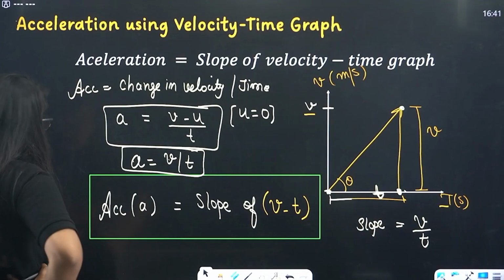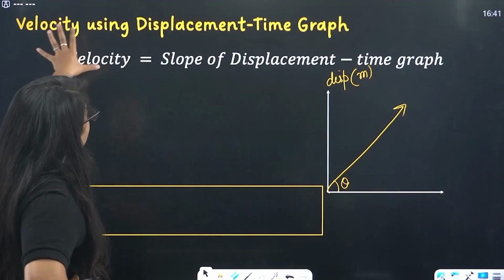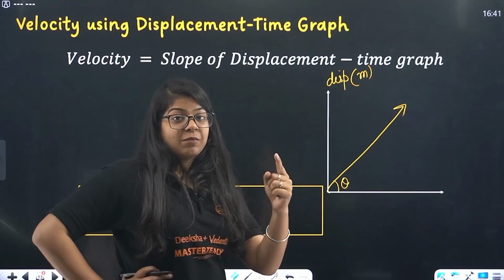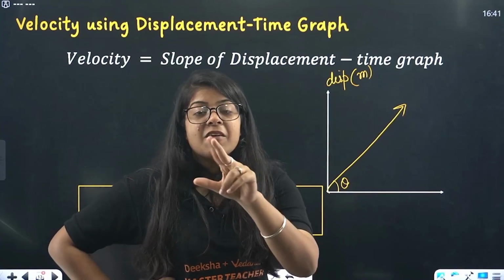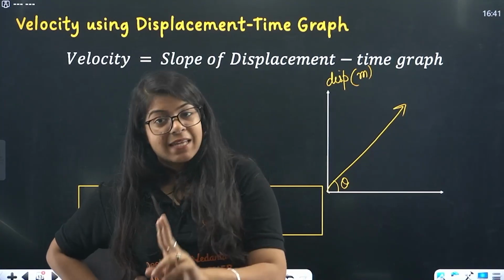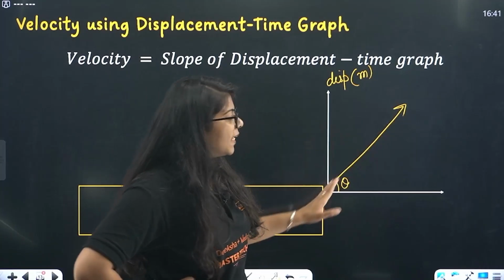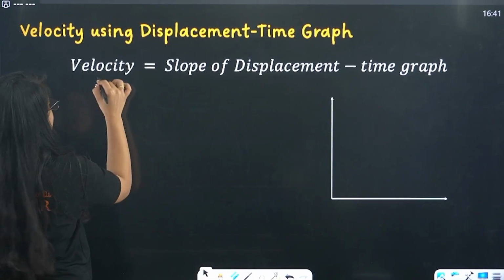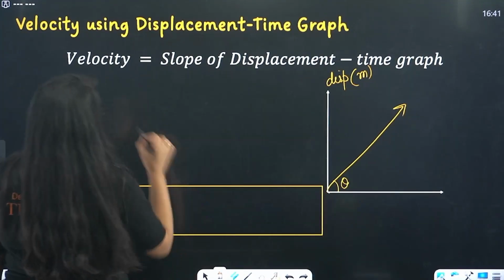Right? One more thing we have to do similarly is velocity using displacement time graph. Now, we studied displacement time graph, position time graph. Position time graph, distance time graph, displacement time graph, all are the same. Don't worry. Now, I have taken just any graph. Again do the same thing. What is the formula of velocity? You tell me.